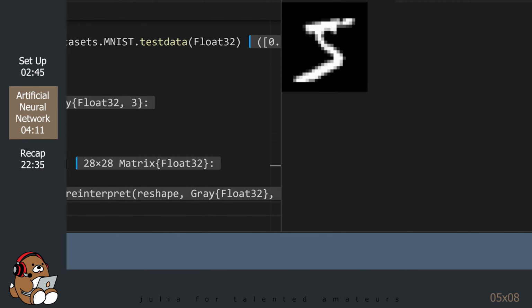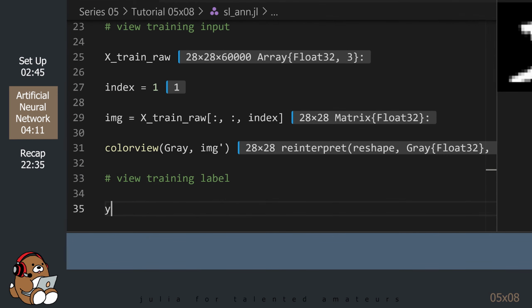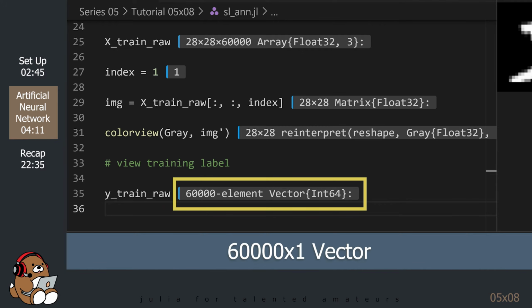Now the question is, what number is it? Like any other dataset used for classification problems, every sample in the MNIST dataset includes a label with a correct number. Let's take a look at the label attached to this image. So the labels are contained in a column vector containing 60,000 integers.